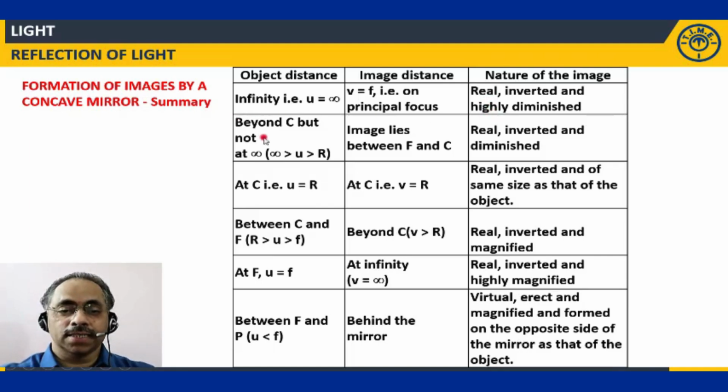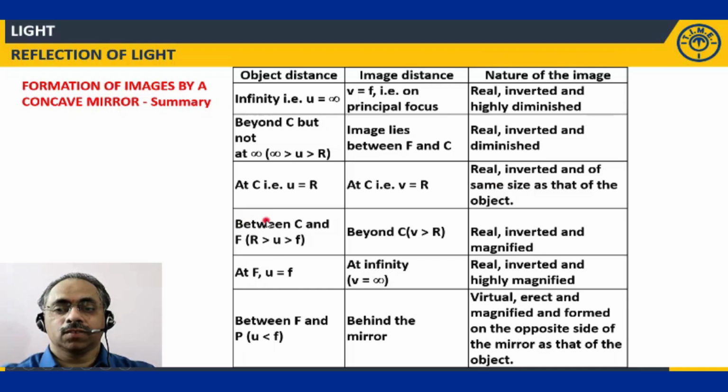If the object is not at infinity but beyond C, then the image lies between F and C. It is real, inverted, and diminished, smaller in size. Next, if the object is placed at the center of curvature, then the image is also formed at the center of curvature. The image is real, inverted, and the same size as the object.